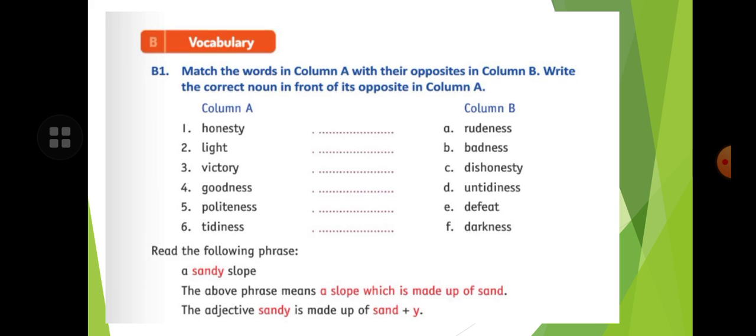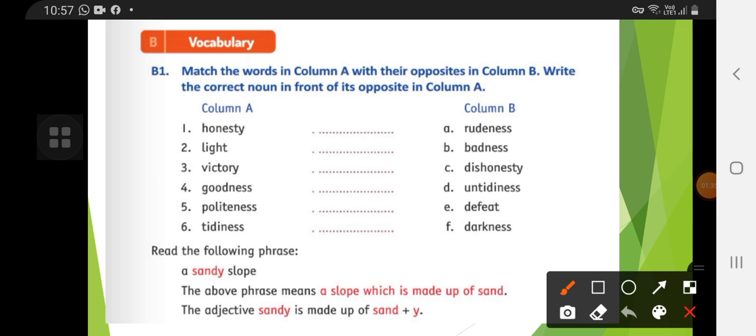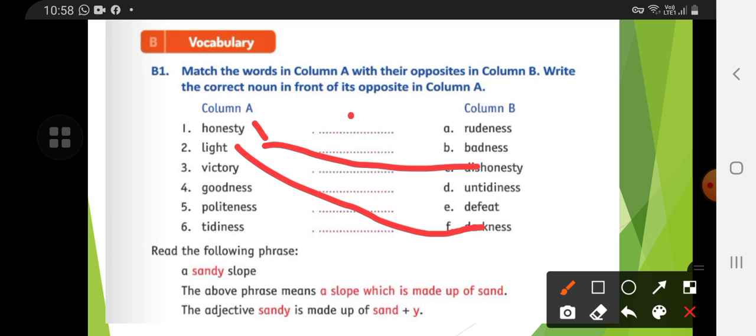Next is match the word in column A with their opposite in column B. Write the correct noun in front of its opposite in column A. Children, what you have to do in the question is match the opposite. Like honesty, you will match honesty with dishonesty and write down dishonesty here. Light with darkness. Victory, defeat. Goodness, badness. Politeness, rudeness. Tidiness, untidiness. And you have to write in the given blank.